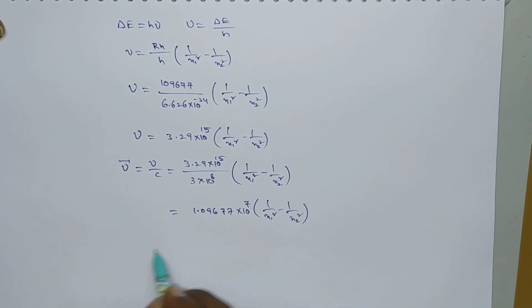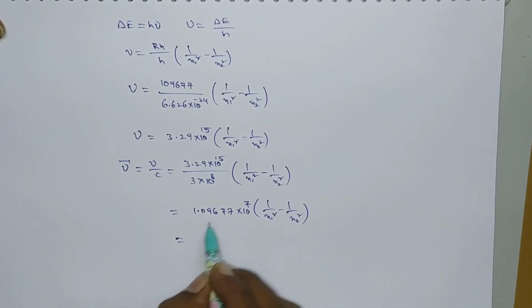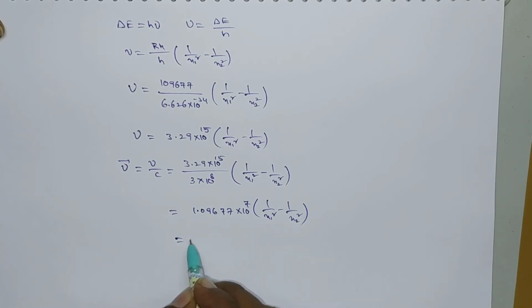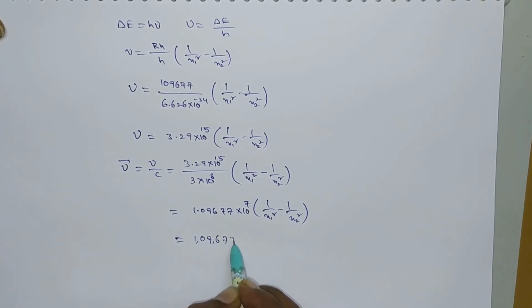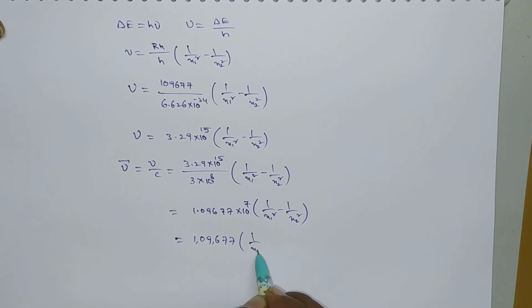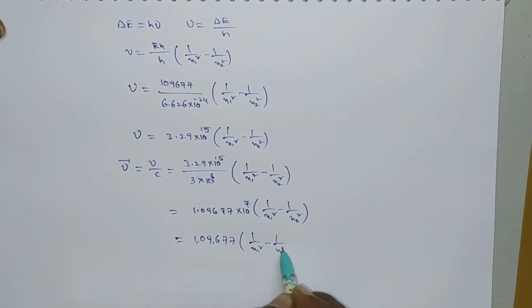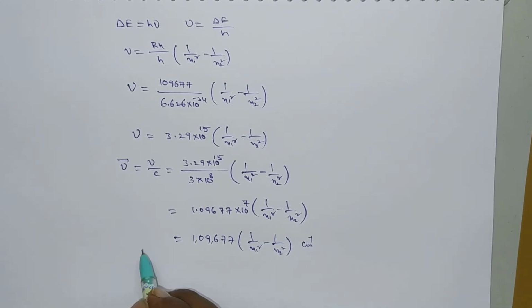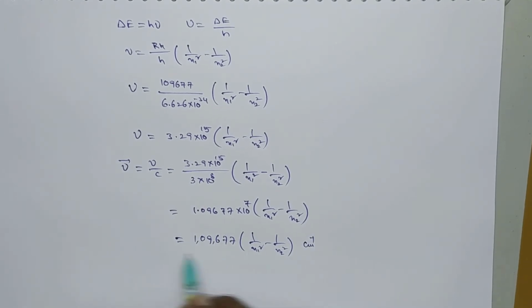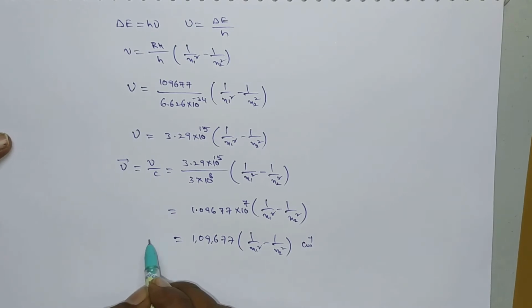So this is, by simplifying this 10 power 7 we get 109,677 into 1 by N1 square minus 1 by N2 square. So this is in terms of centimeter inverse. So here this is an expression for wave number nu bar.